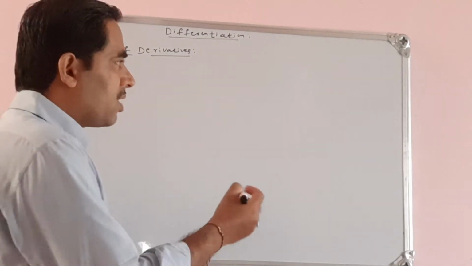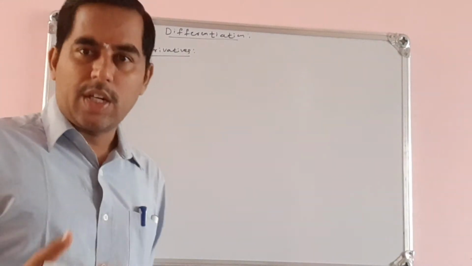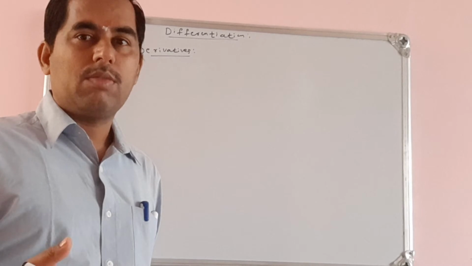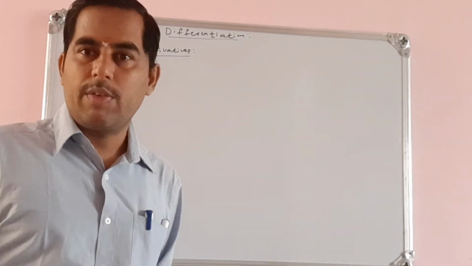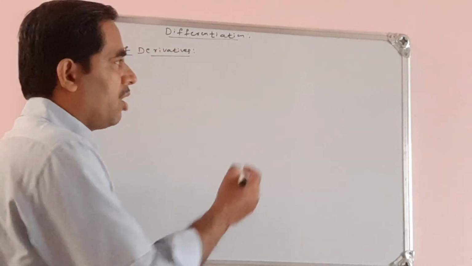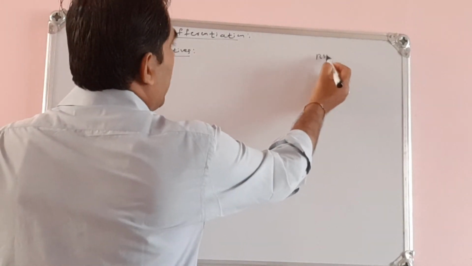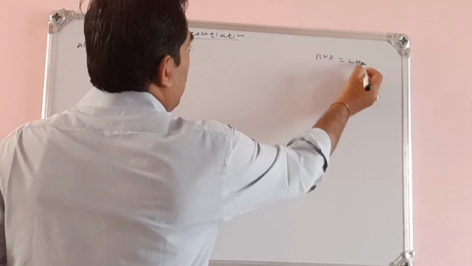Continuity means we say that a function is continuous if the limit of the function is equal to the value of the function at the given point. Then in the previous video we discussed differentiability. Differentiability means the right hand derivative should be equal to the left hand derivative.